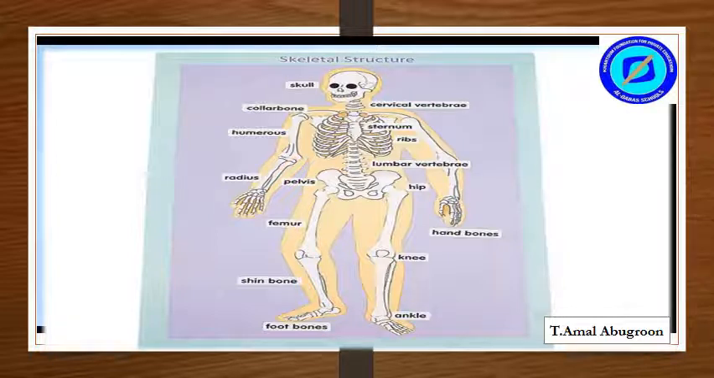Other bones that we have are jawbone, vertebrae, clavicle, shoulder blade, ulna, radius, sternum, pelvis, kneecap, tibia, fibula.